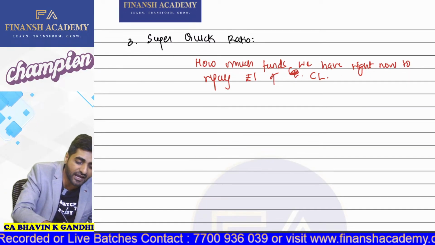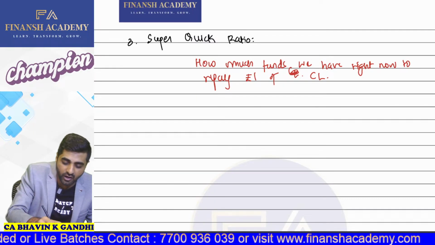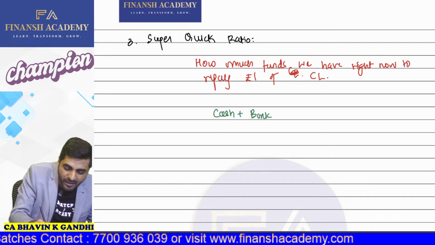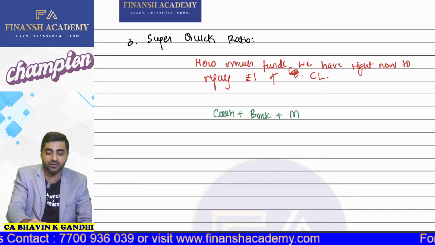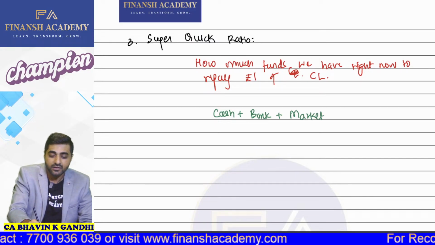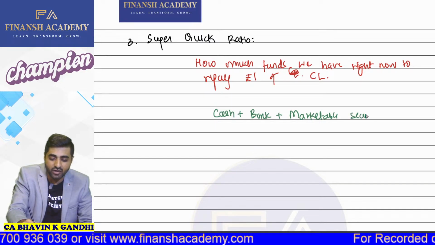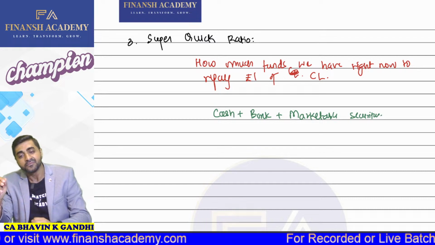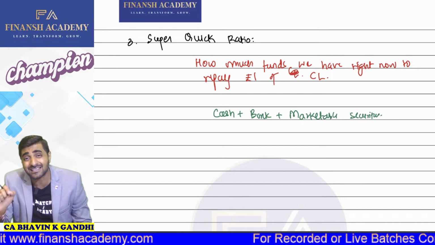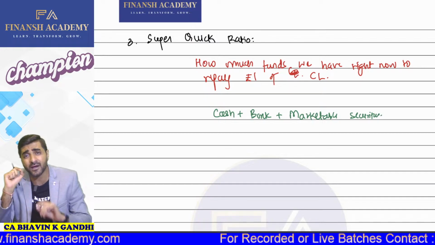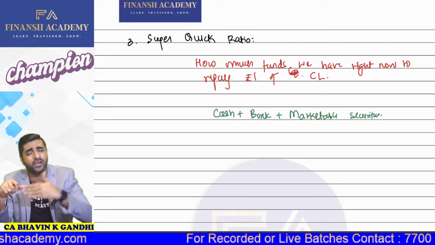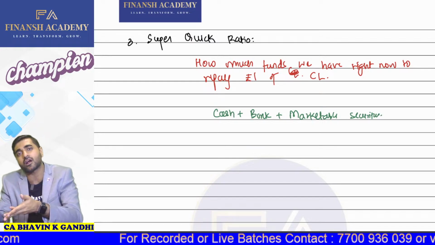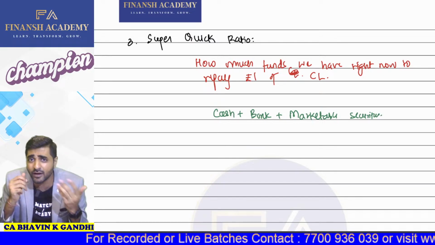So in this case, we have cash plus bank plus any kind of marketable securities. So guys, are marketable securities also to be treated as super quick assets? Come on, yes or no? Yes, sir. Because marketable securities are those securities which you can immediately sell in the market, and within 2 days you will get the funds in your account. Though now you don't even have to wait for 2 days.